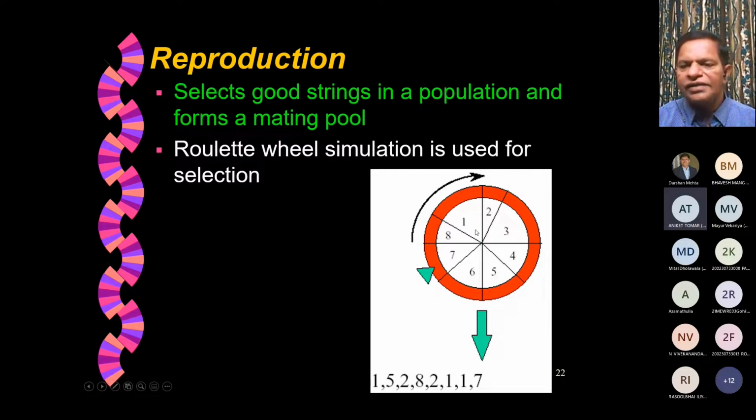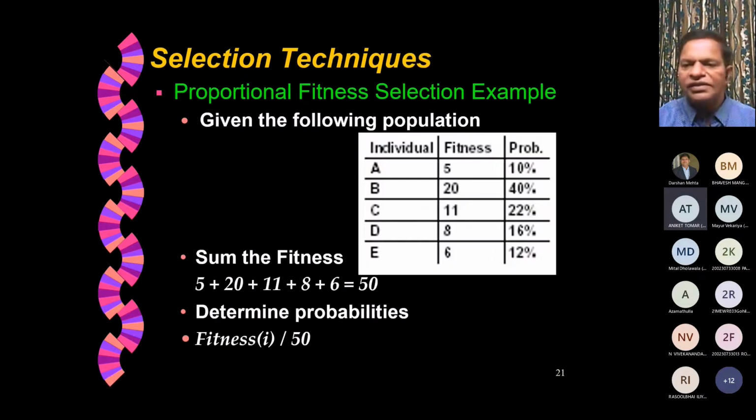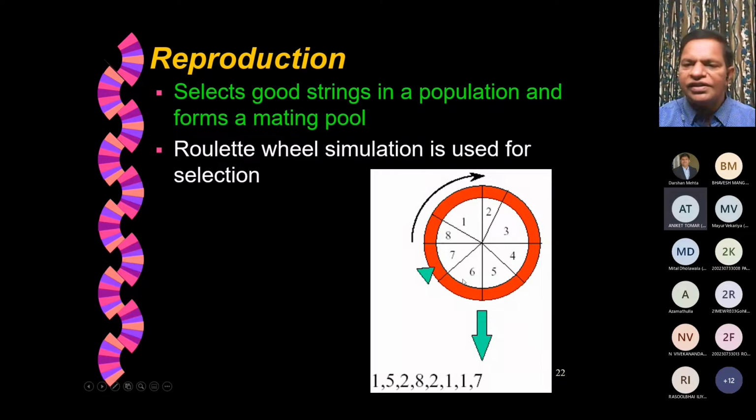That happens because of these 8 members of the population. 1 has a higher fitness value, 3 has a higher fitness value, whereas 2 has a lower fitness value, depending on that probability. The total is always 100%. Therefore, we divide this wheel or circle into different segments with respect to the fitness values of the current generation. Then you rotate this wheel and see where it stops, and that member is the first member selected for crossover. Then rotate again, and the second member will come. Those are the 2 members selected for producing offspring through crossover.